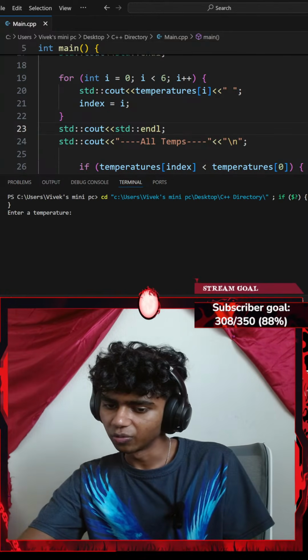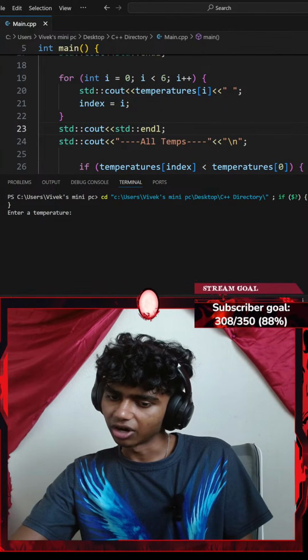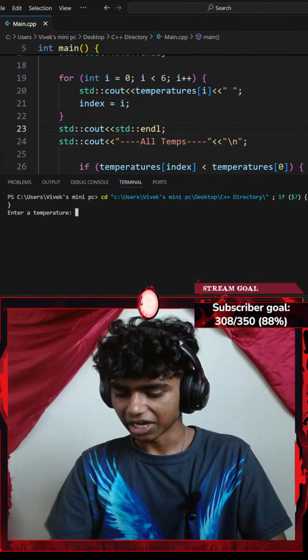I bet it can be done in a single for loop where you can compare every temperature. If it's lower or higher, then update accordingly. Oh, that actually does make sense. I actually should try it like that.